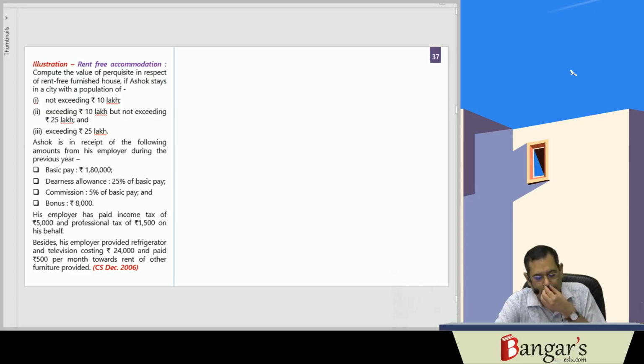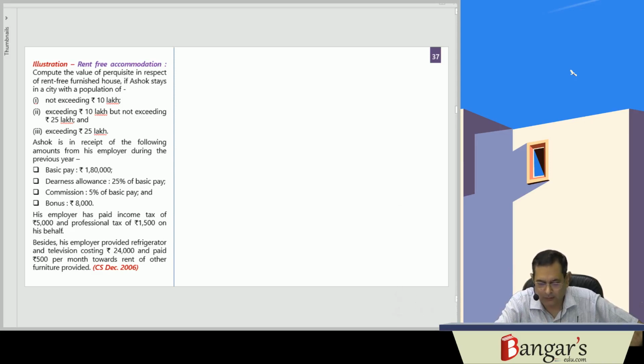The question is to compute the value of perquisite in respect of the rent-free house. In respect of the rent-free house, Ashok stays in a city where the population may not exceed 10 lakhs, exceed 10 lakh but not exceed 25 lakhs, or exceed 25 lakhs. Ashok is in receipt of the following amounts.